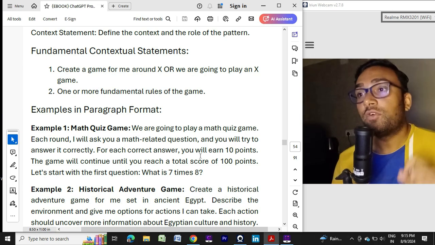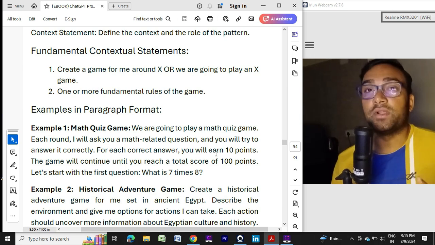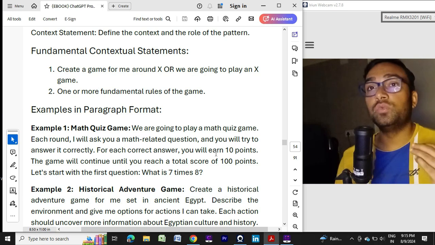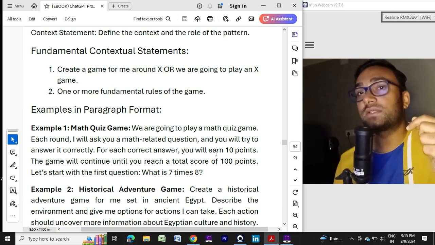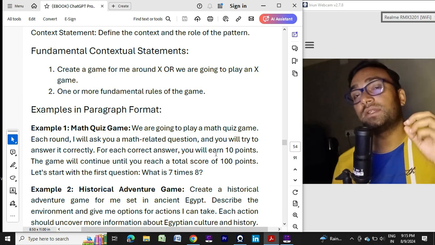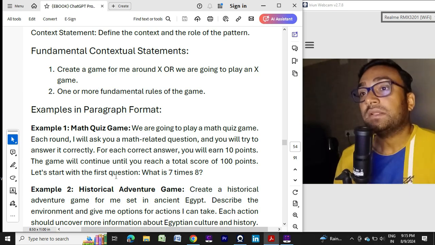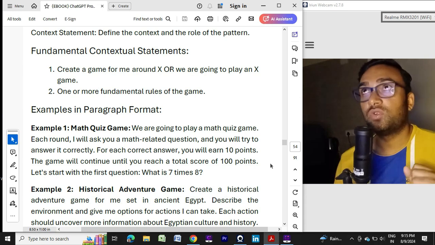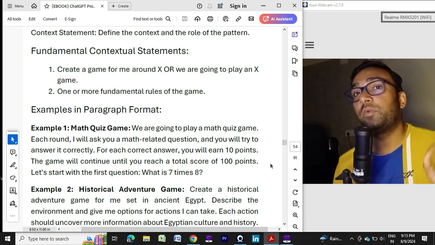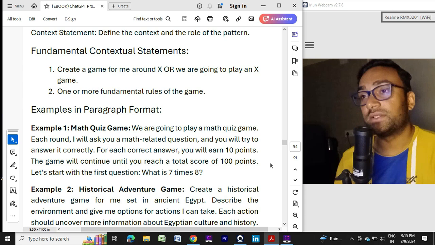For each correct answer you will earn 10 points. We want to see who wins the match, you or me. The game will continue until you reach a total score of 100 points. When you reach 100 points, that means you have won the match, and it is finished.